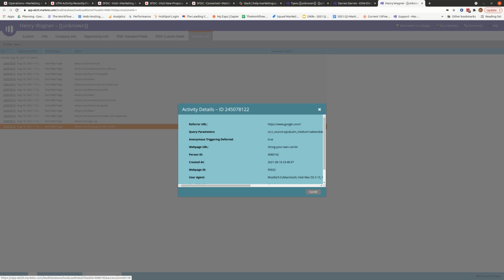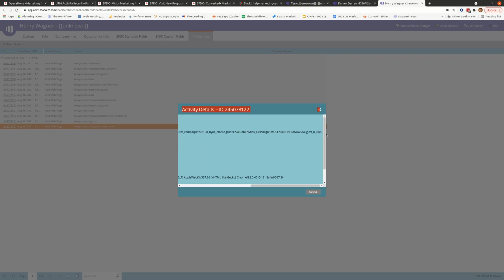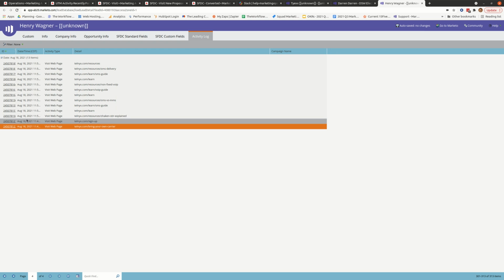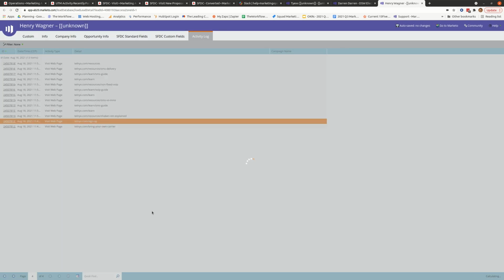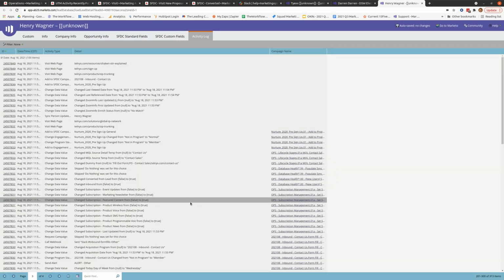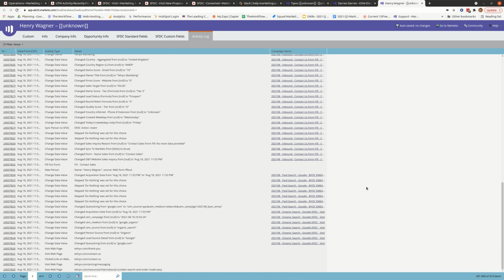So the issue is that someone's coming in with a paid query string parameter, and then subsequent page views obviously don't have these query string parameters, but they're still logging Google as the referrer. And the issue that this is leading to is that when the person becomes unanonymized, meaning they fill out a form on our site and we get their email address, they're passing through all the smart campaigns that they should have passed through when they were anonymous all at once, and the priority order is messed up.